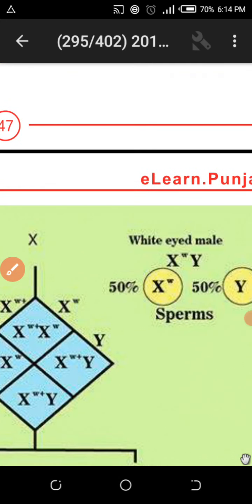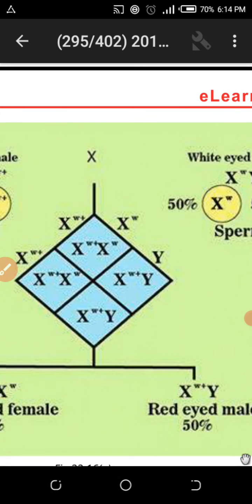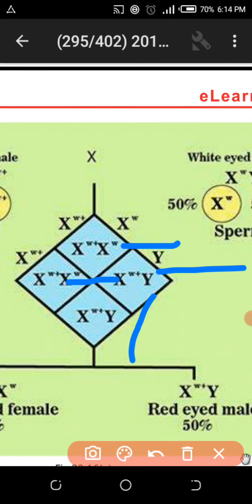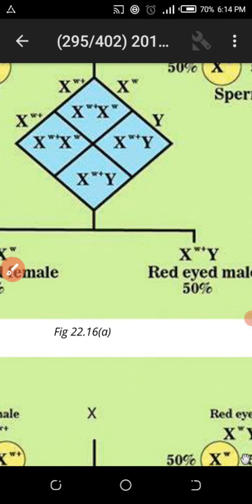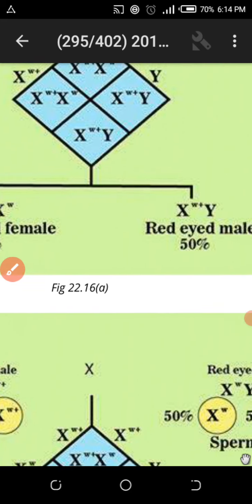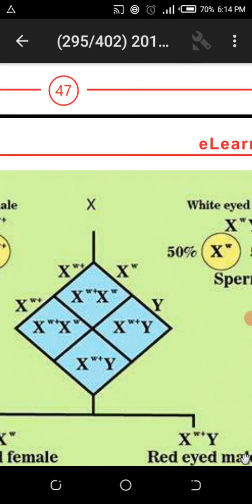It is clear now that the X-linked recessive trait travels from male to female, and then from female to male. I will make a zigzag path by lines. Look here, this was the female carrying the character, and then it goes to the male.